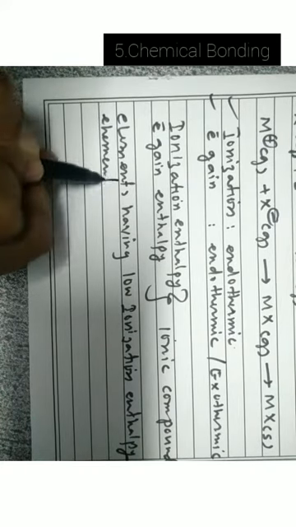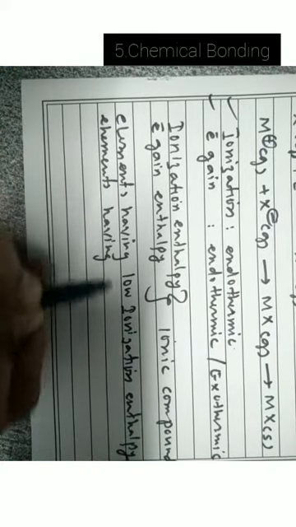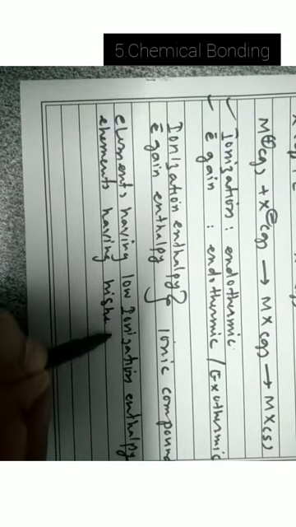Now, see here, elements having low ionization enthalpy can readily form bond with the elements having high negative electron gain enthalpy.